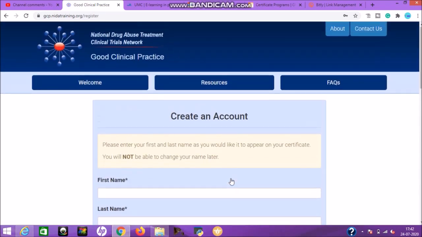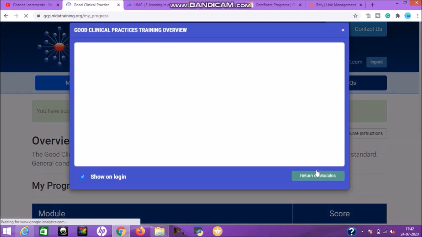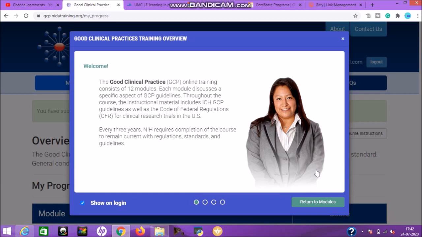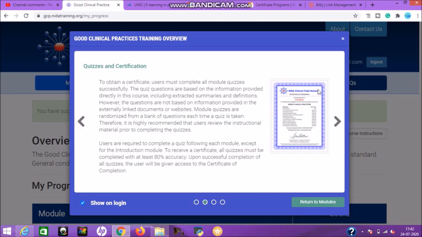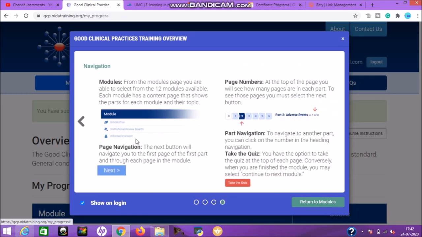So I already have an account here, so I will go to the login option. See here, my email ID and password are already saved, so I will go to the sign in option, click here. See, this is a welcome note about this course. It consists of 12 modules, and other information like the certificate format is here. Like this you will get a certificate, and this is about the quiz and the resources available. Then the last page is about the module content, page navigation, and taking the quiz.